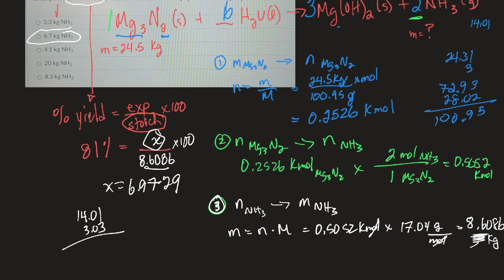At any rate, this is how you would do the question. You'd first find the stoichiometric value, and that's my theoretical number. That'll go on the bottom there. And if it's 81% yield, 81 goes over there, and you're solving for that.